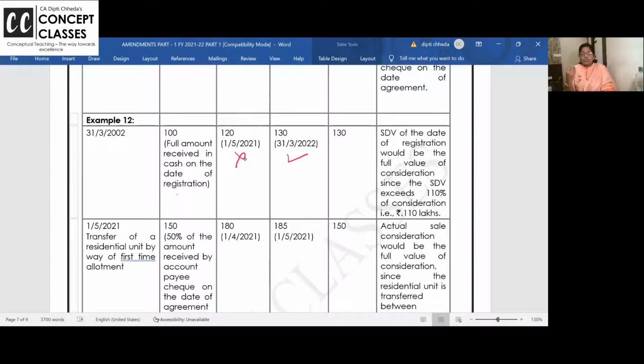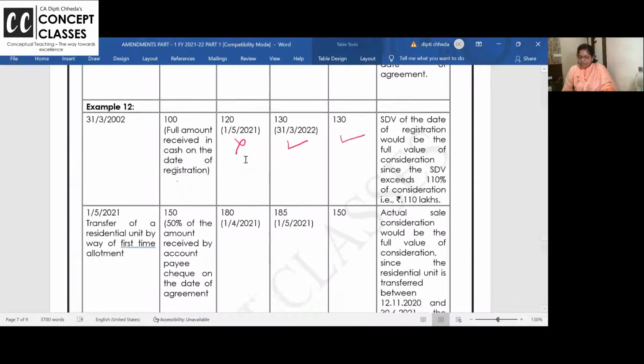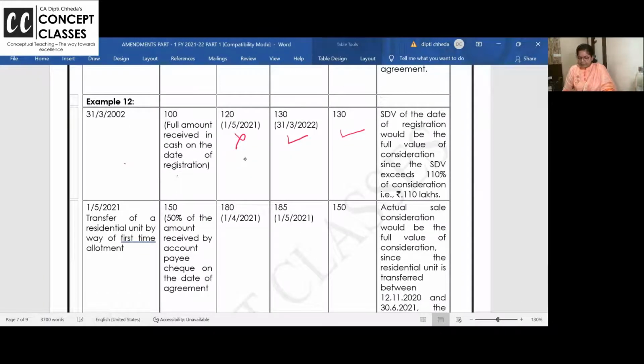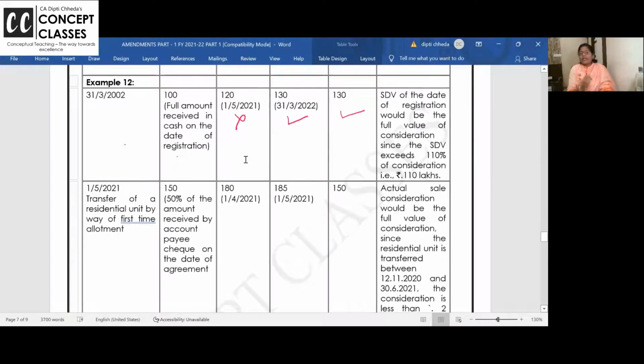Neither did you get cash, kuch mila hi nahi, token amount. So obviously when you go for registration, whatever the stamp duty value on registration is, you should take, and it exceeded 10%. We will take 20% only if the property is sold between that period, 12/11 and then here 30 June.